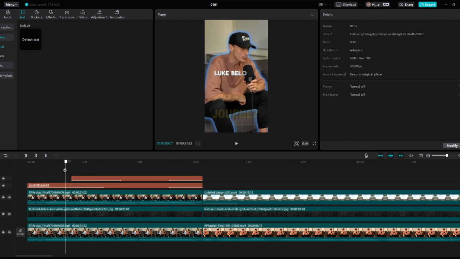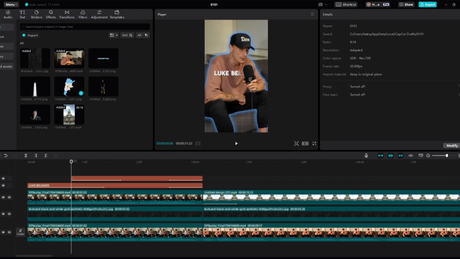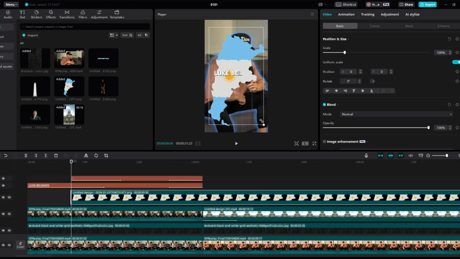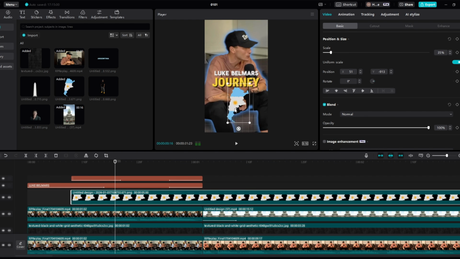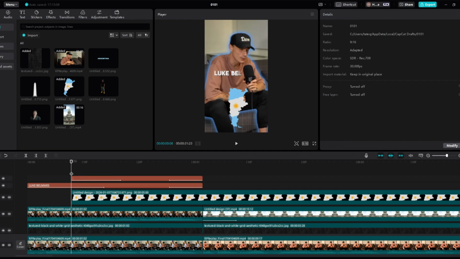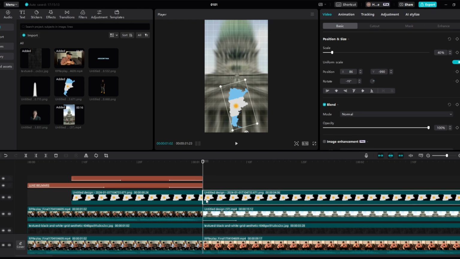Perfect. Okay, so now what we're going to do right here, as soon as this comes in, we're going to add some overlays. So first we are going to add this right here, just like so. And let's just rotate it a little bit. Let's just increase the size, just like this. And then from here we are going to split it right there.